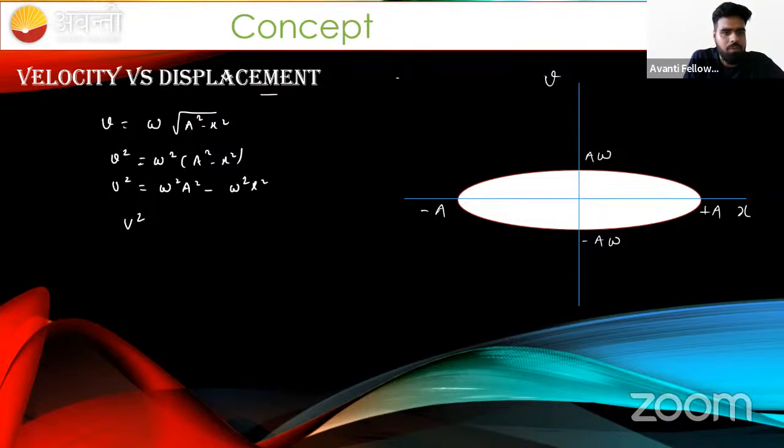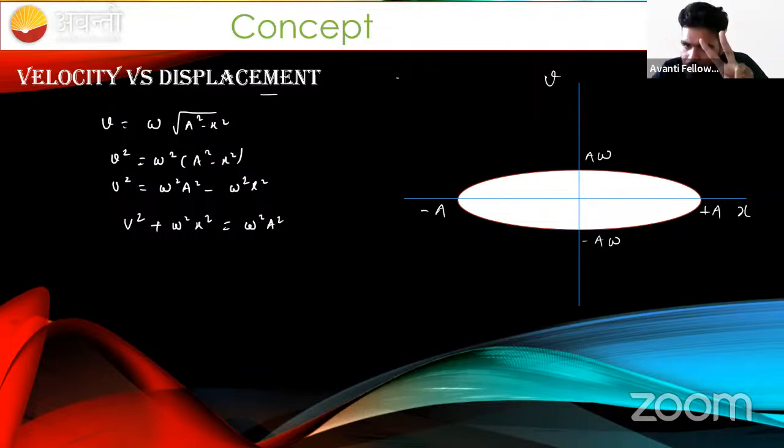Whenever both variables have power two, the curve is either an ellipse, a circle, or a hyperbola. I hope this is clear to everyone.